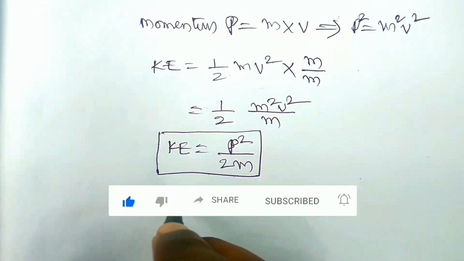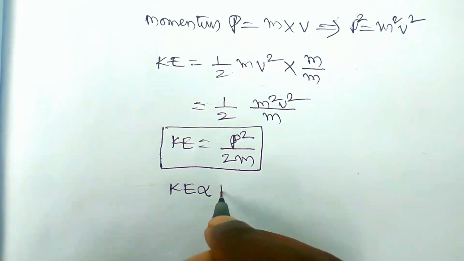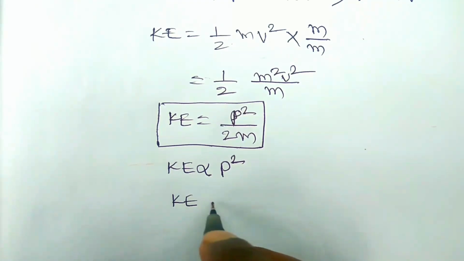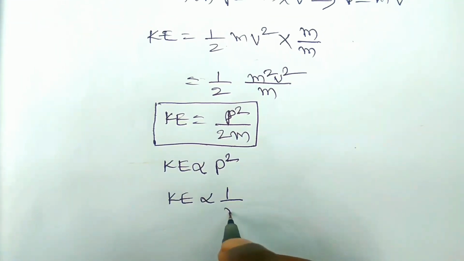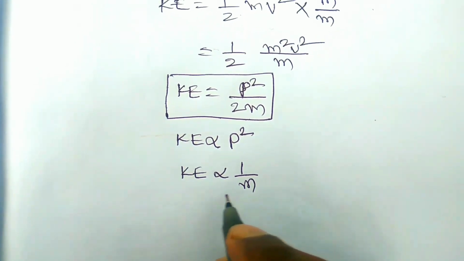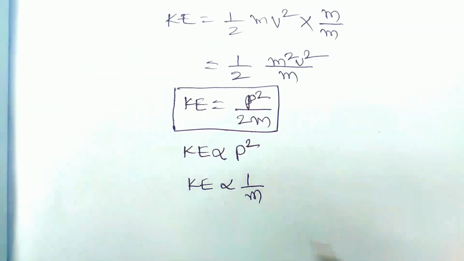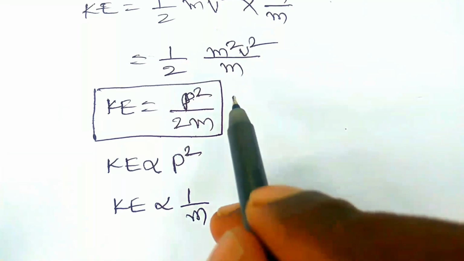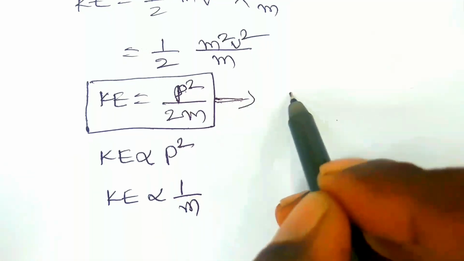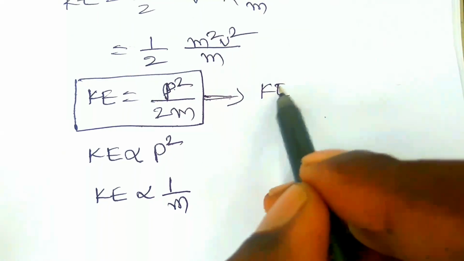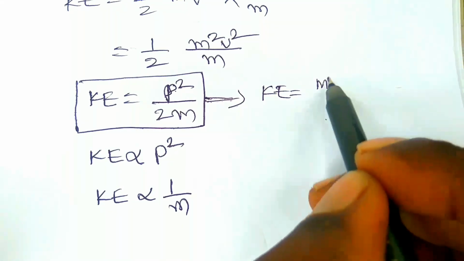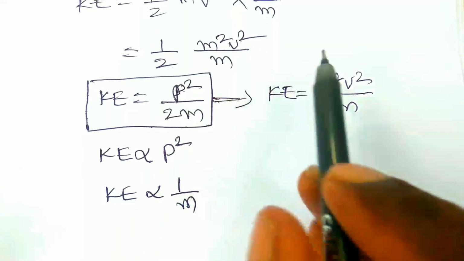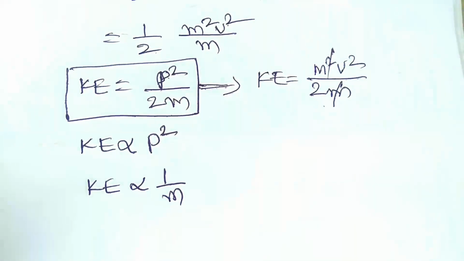From this we can say the kinetic energy of the body is directly proportional to the square of its momentum, and the kinetic energy of the body is inversely proportional to the mass of the body. If the mass is less, the kinetic energy is more. Okay, this is the relation between the kinetic energy and the linear momentum of the body, and this may be written as KE is equal to m square v square by 2m. So m and m will be cancelled out.